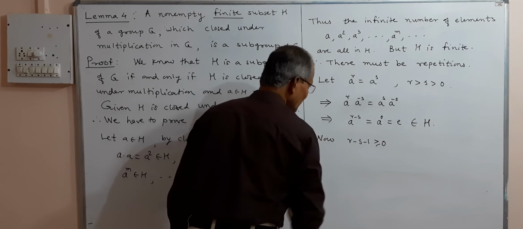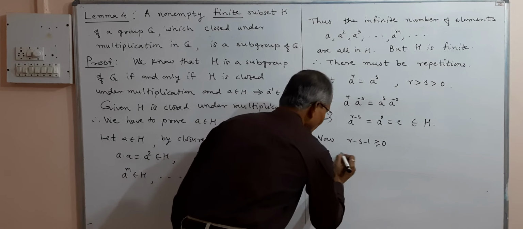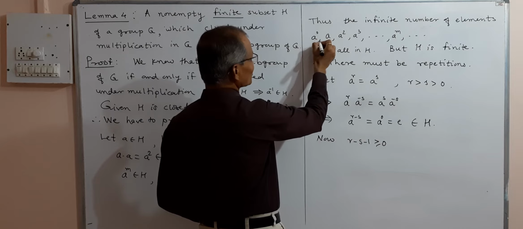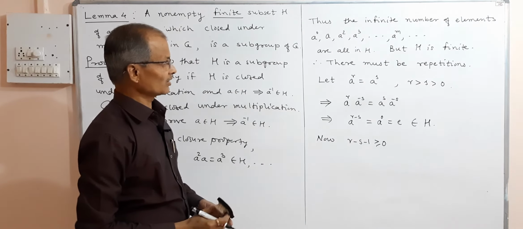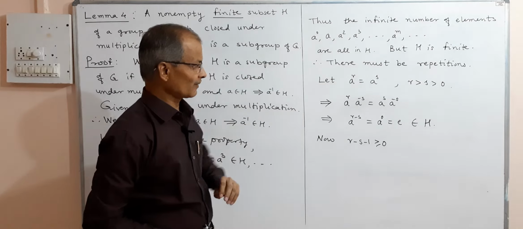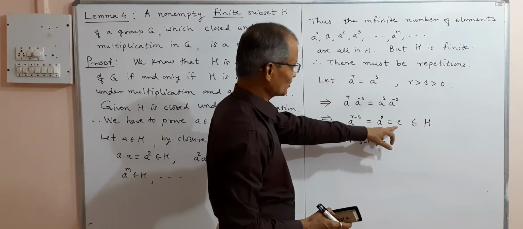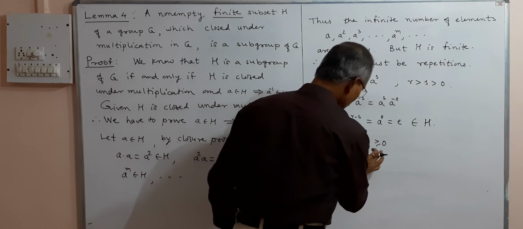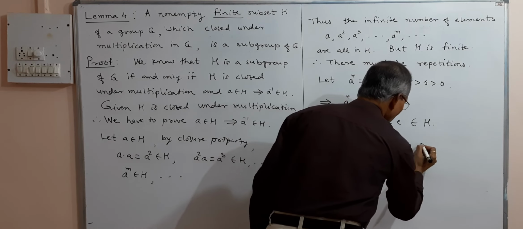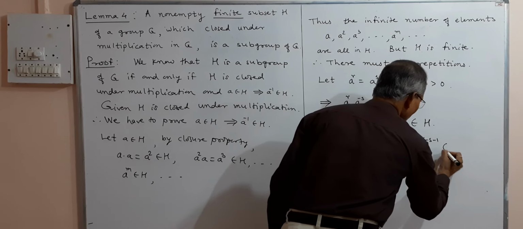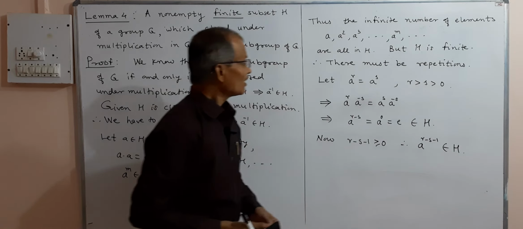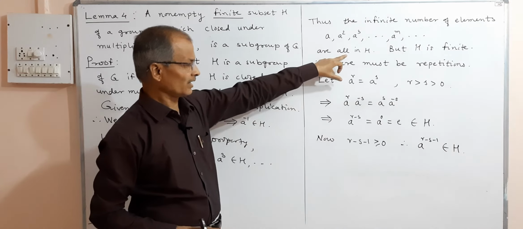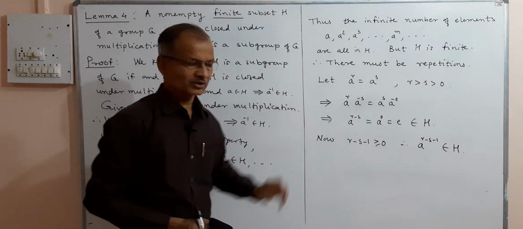And therefore, if it is greater than or equal to 0, a raised to 0 is also there in this collection 0, 1, 2, etc., and here we have a raised to 0 is equal to e, which belongs to H. Now this is greater than or equal to 0, therefore a to the power r minus s minus 1 belongs to H. The 0th power is also there, or positive powers of a are all in H. So therefore this element is also in H.